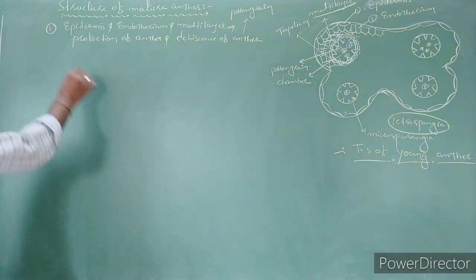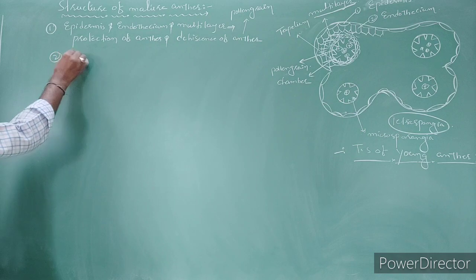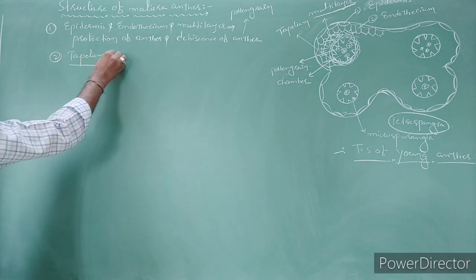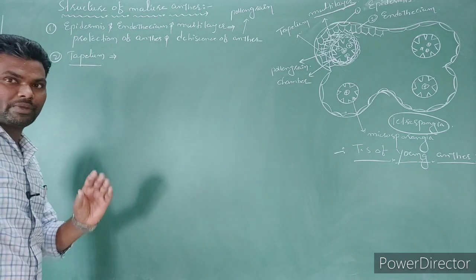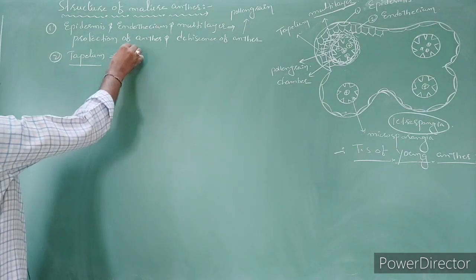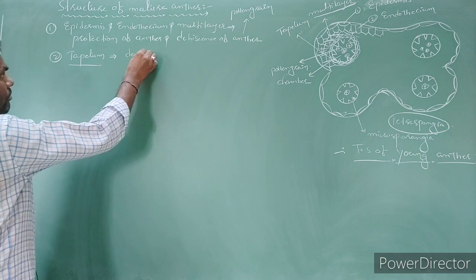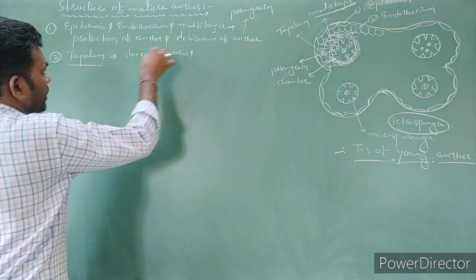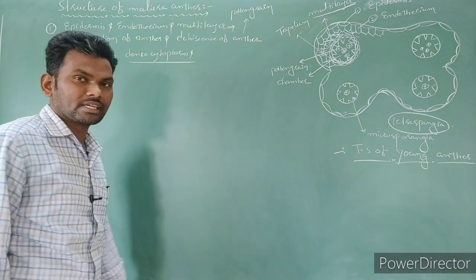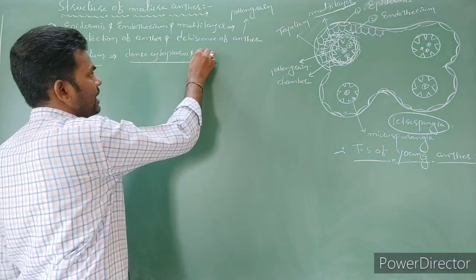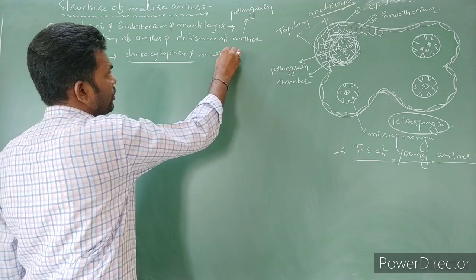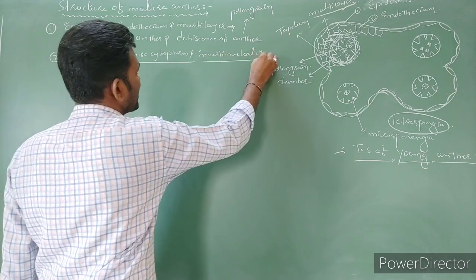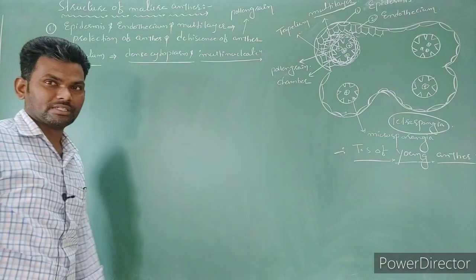And next, tapetum cells are there. You can see the tapetum cells are a little bit big in size. These tapetum cells contain dense cytoplasm and are multinucleate, with more than one nucleus present.